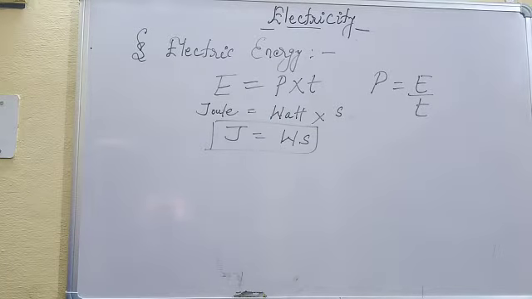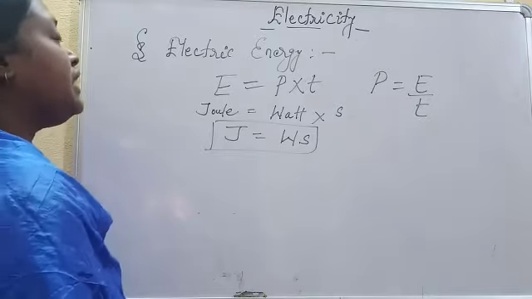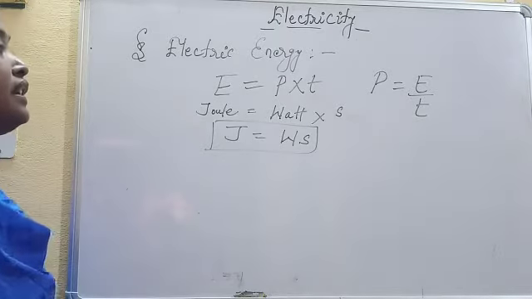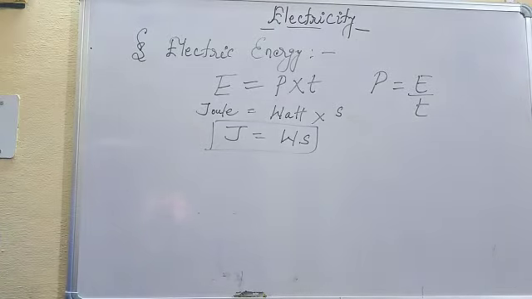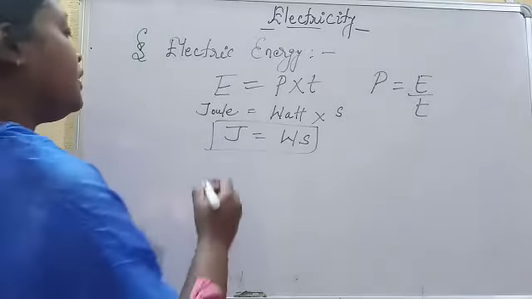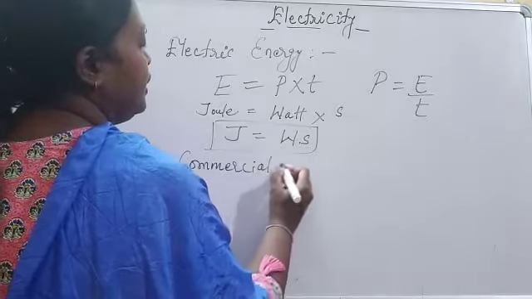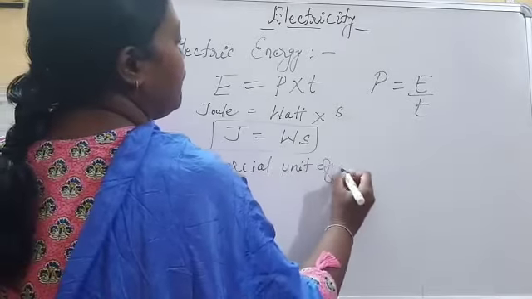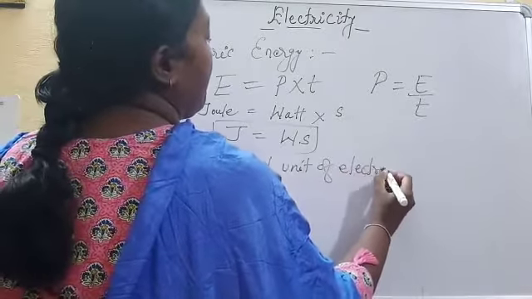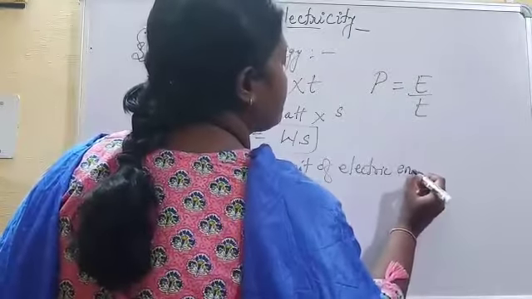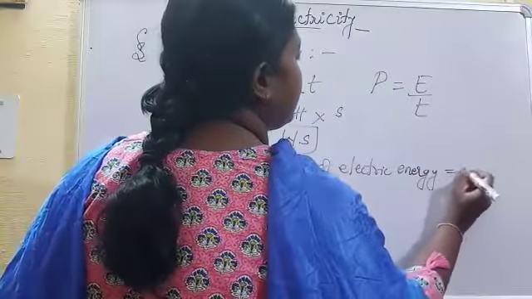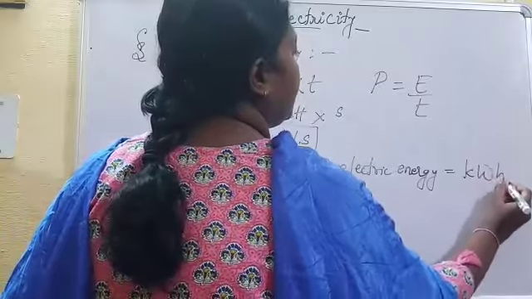One bigger unit of the electrical energy is kilowatt hour. That is known as the commercial unit of electrical energy. What is the commercial unit of electrical energy? Commercial unit of electric energy is kilowatt hour.